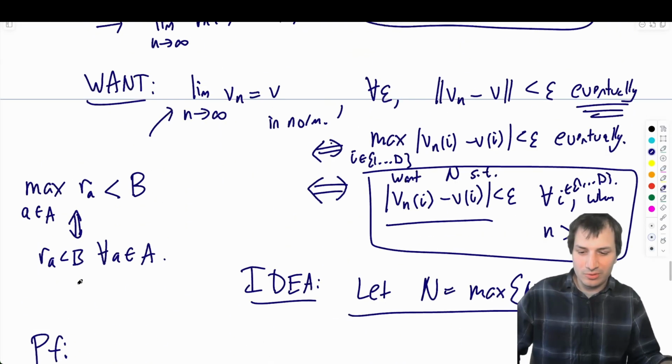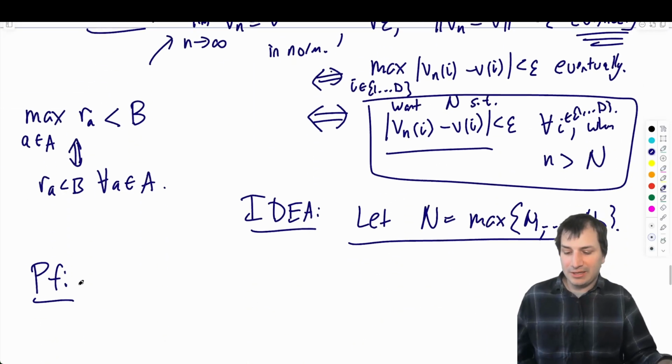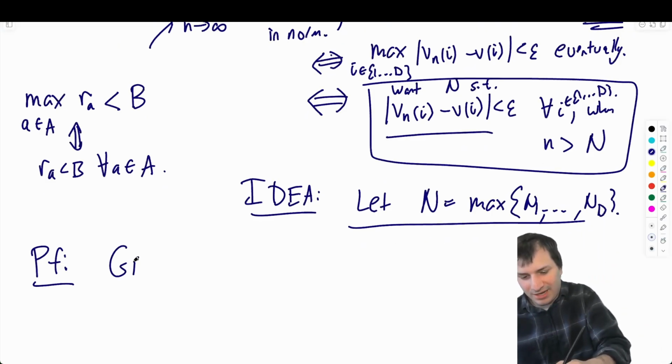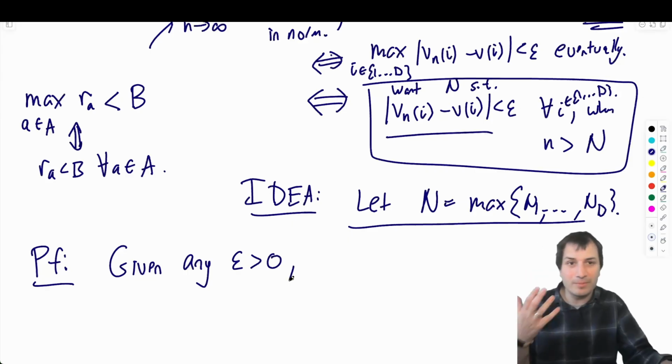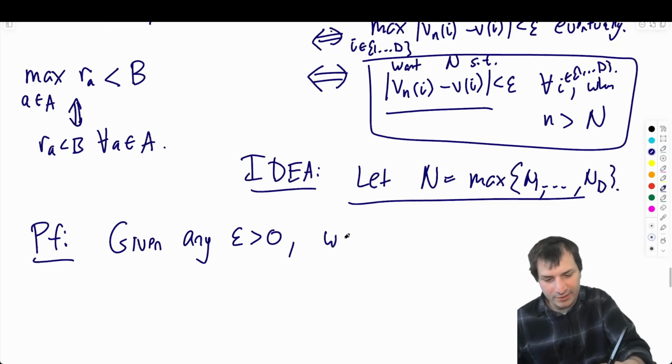Okay, so the proof, again, leads you from what you have to what you want. What we want is this thing. We want this limit. Any good proof starts with: given any epsilon greater than 0, and we're going to try to prove why this thing is less than epsilon.